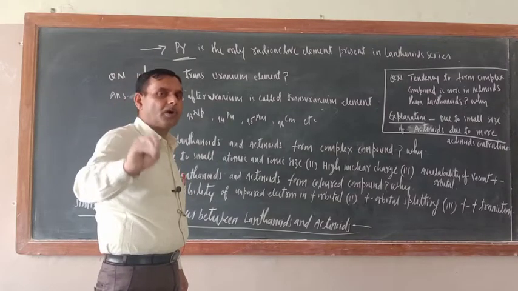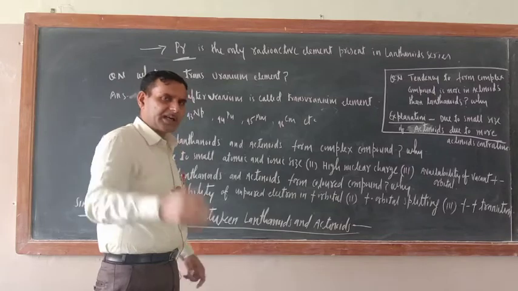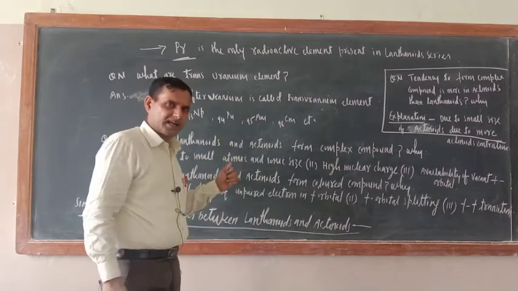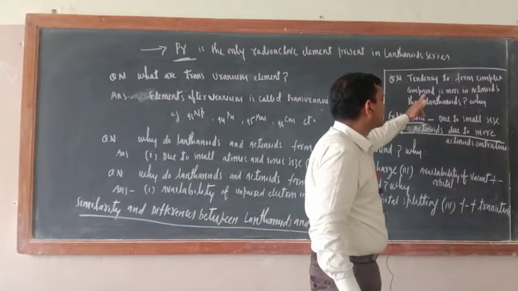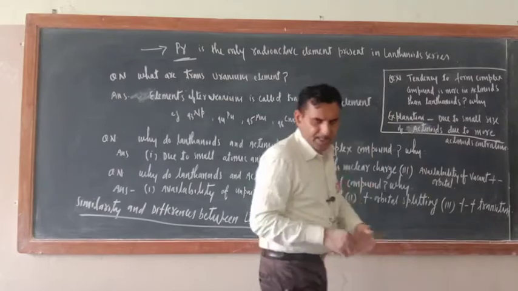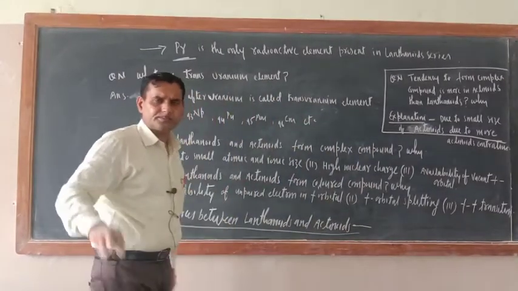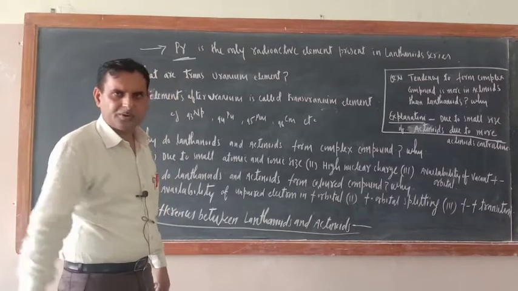Even if 1 or 2 orbitals out of 7 orbitals are vacant, then also they will form complex compounds. There is one question here. Tendency to form complex compound is more in actinoids than lanthanides. Why? Just see, just now I have finished: actinoid contraction is more than that of lanthanide contraction.